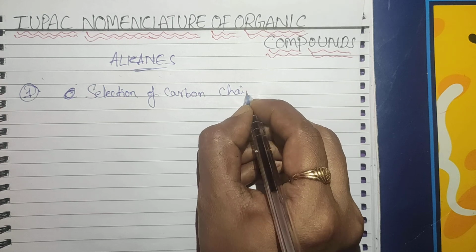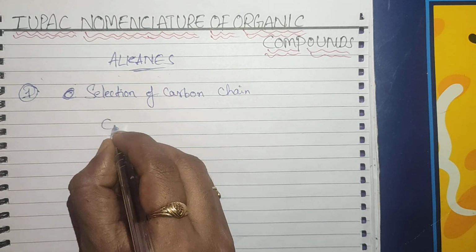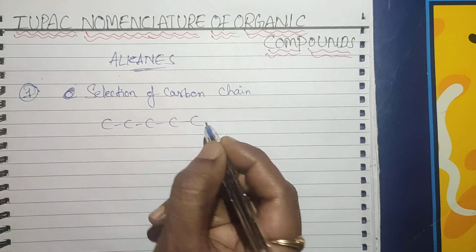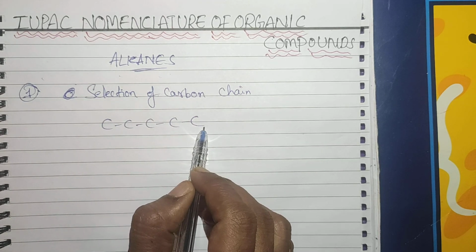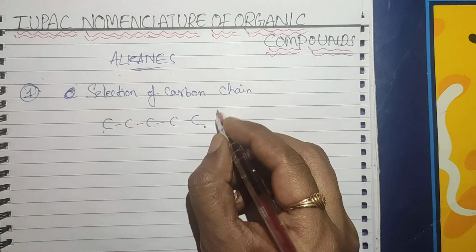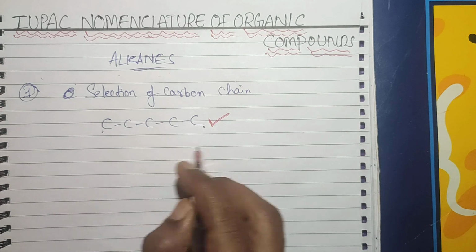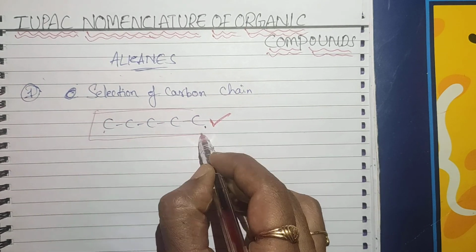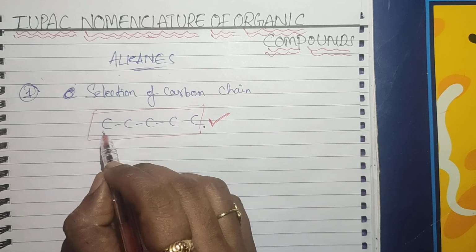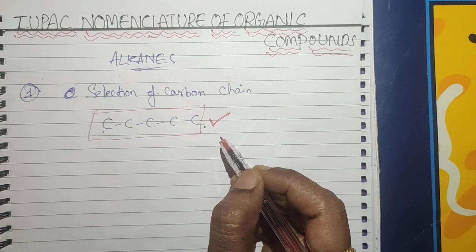How can you select the carbon chain? We'll discuss with the examples. First I am taking one chain. This is only a straight chain. For these kinds of compounds, you can select this one as a parent chain. No need to think. There is no second thought. Simply, for the given compound, only one chain is there, you can select this one as a parent chain, right?